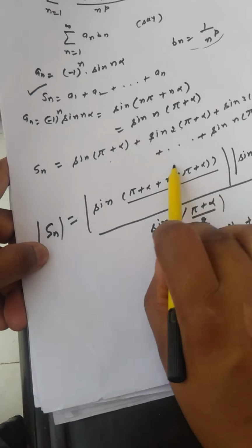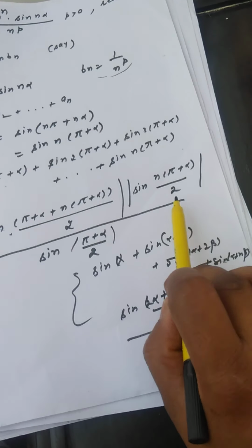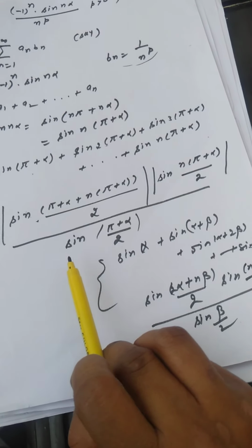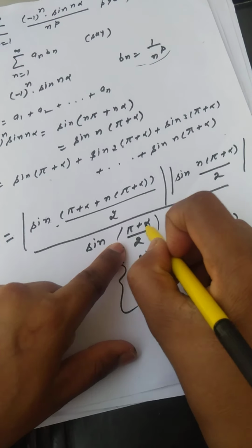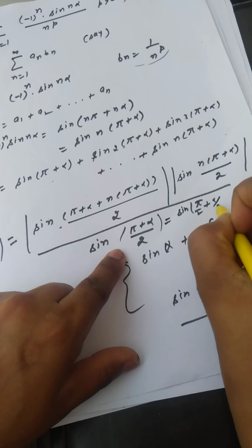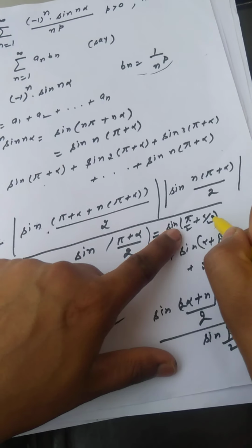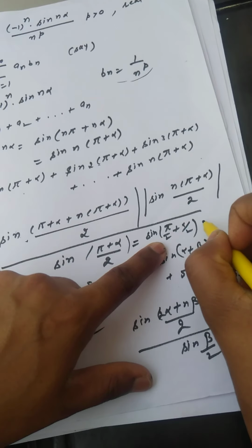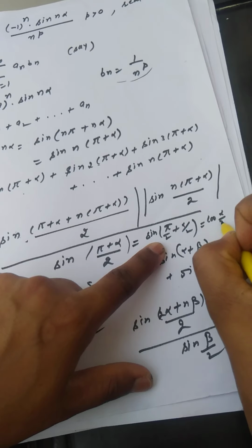You know this is a sine expression, this is also a sine expression, and this is also a sine expression. This can be written as sin(pi by 2 plus alpha by 2), and sin(pi by 2 plus theta) is cos theta, so this is cos(alpha by 2).